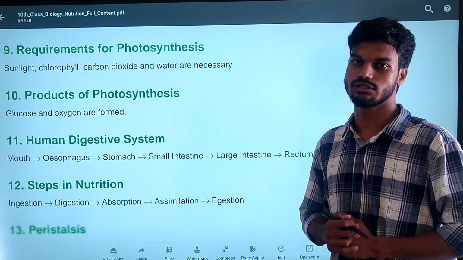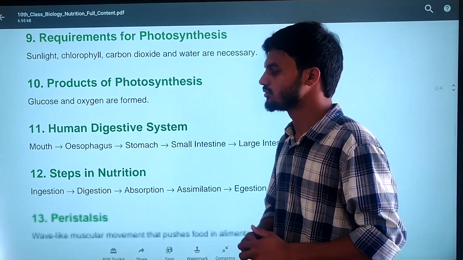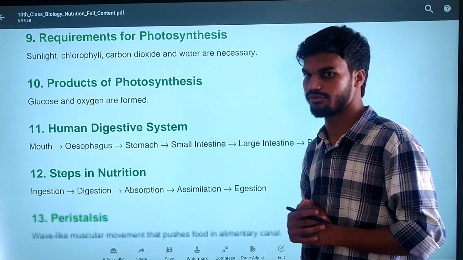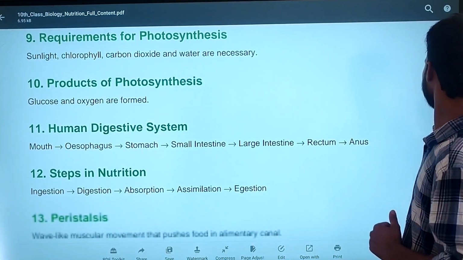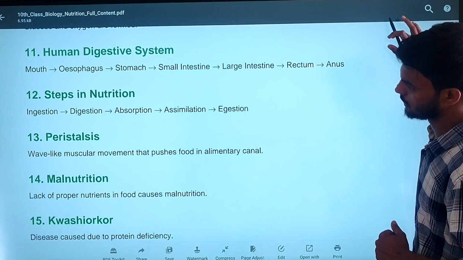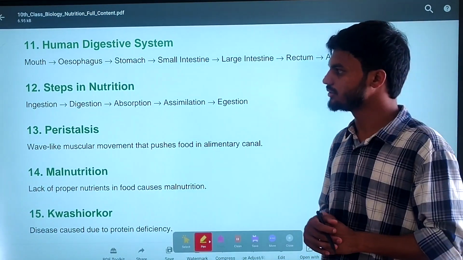After photosynthesis, glucose and oxygen are formed. Then the process of nutrition occurs in the human digestive system.